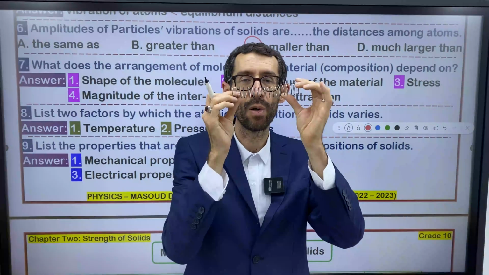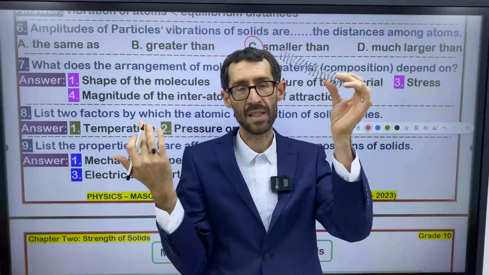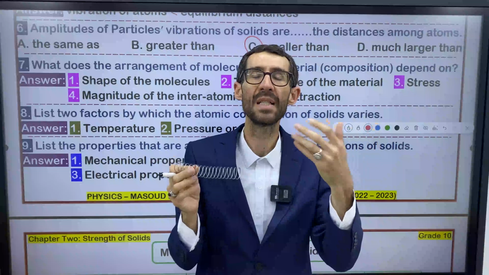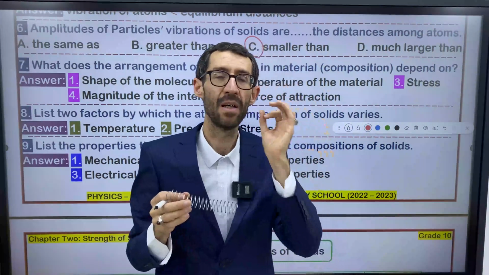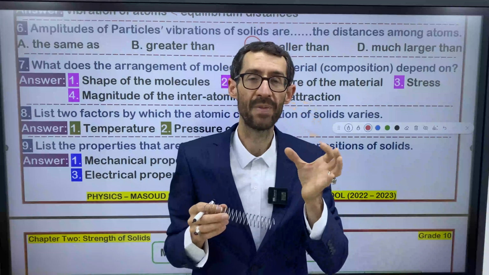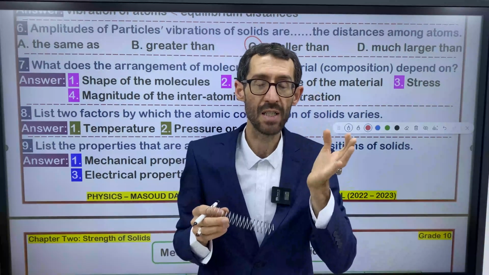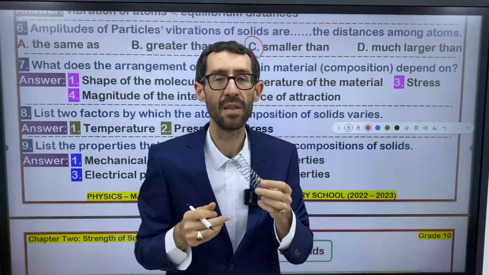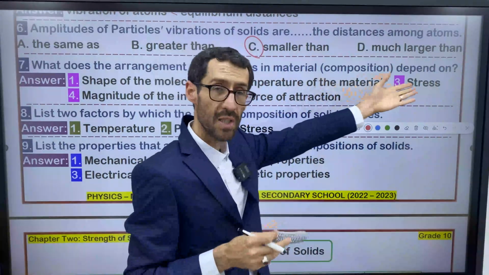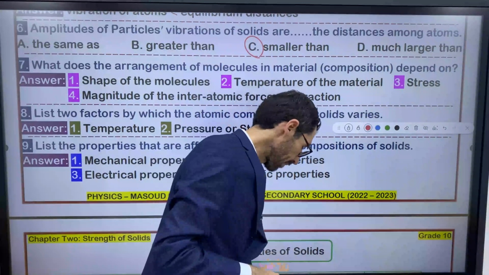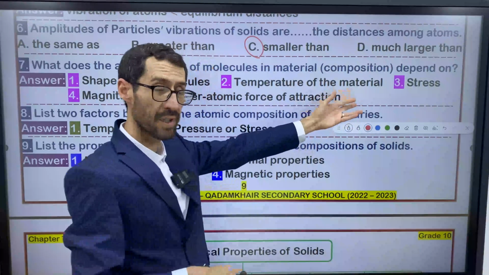Equilibrium distances, or distances between the atoms, change, right? In the case of extremely high pressure, extremely high stress, the composition of the solid changes, right? So stress has to do with composition, right?